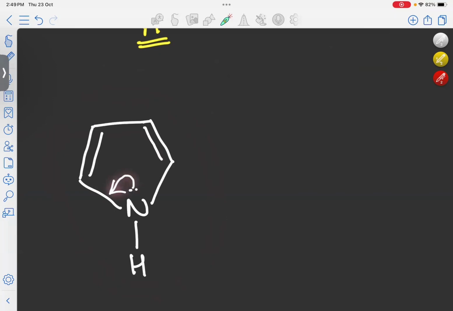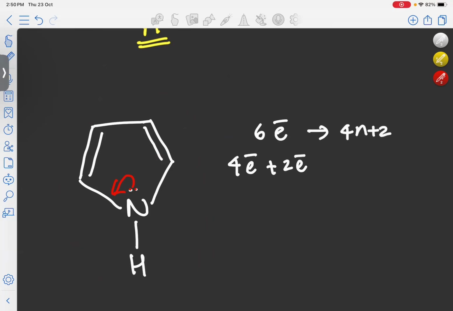And if this lone pair is taking part in the conjugation, in that case, the total electron count will be 6 electrons. Here 4 electrons from the double bonds and 2 electrons from the lone pair. So total 6 electrons will come. So it is an example of a 4n plus 2 system. And our molecule is cyclic, and since every atom is sp2 hybridized, it is planar, and here we can see conjugation also in the molecule, so it is an example of an aromatic system. Okay,